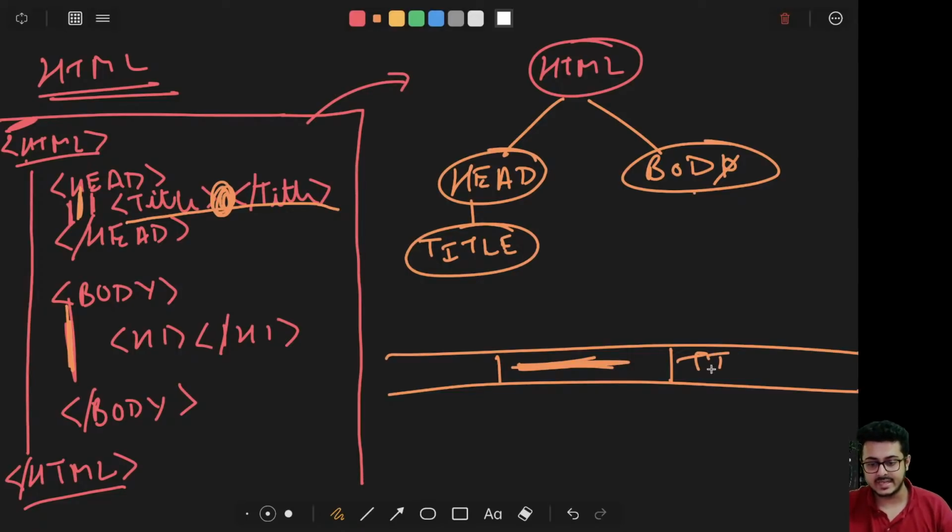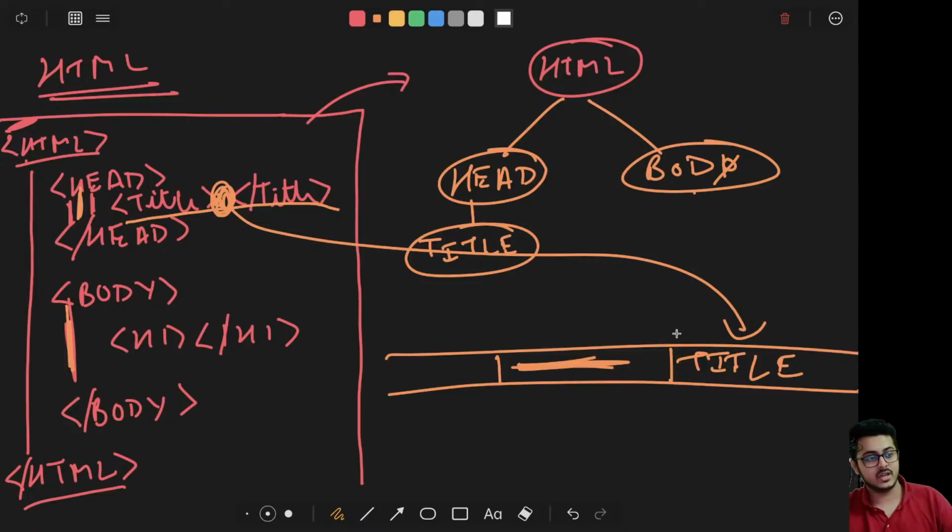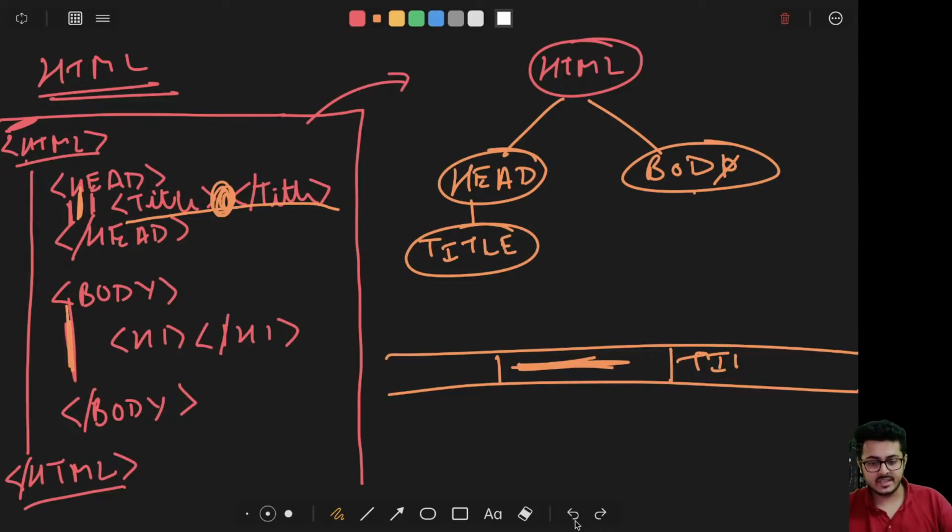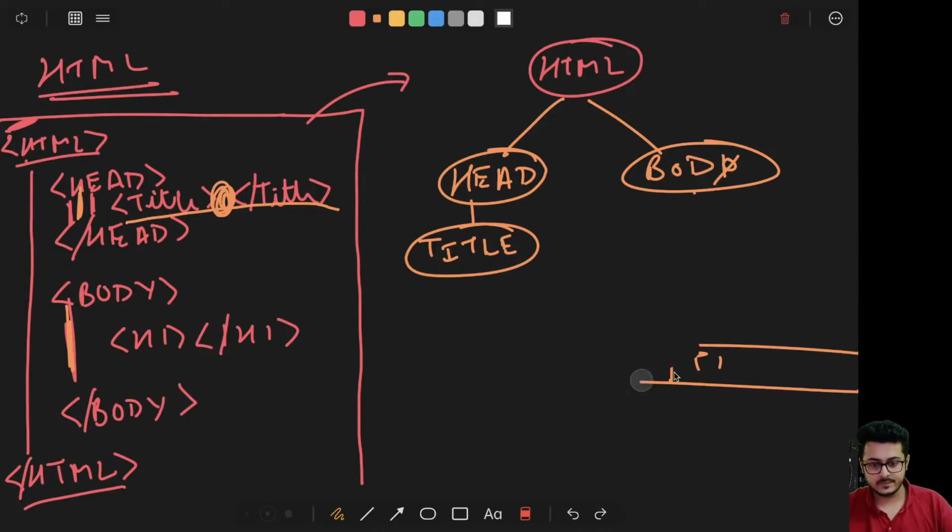This is where the title comes into play. Whatever you put inside of title is the name of the new tab that you are opening for that particular website. So you are having your title.